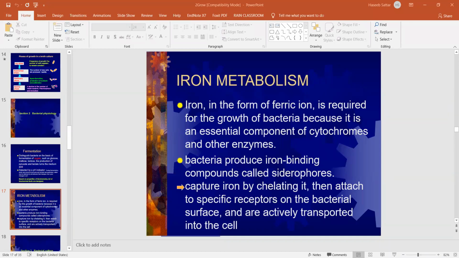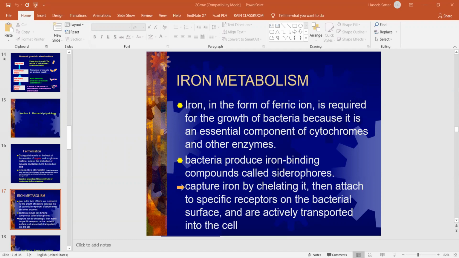Transferrin. Actually, transferrin is the reservoir of this iron. It's an iron binding protein, transferrin. Because the iron is bound with the transferrin, the bacteria cannot acquire the iron very easily.